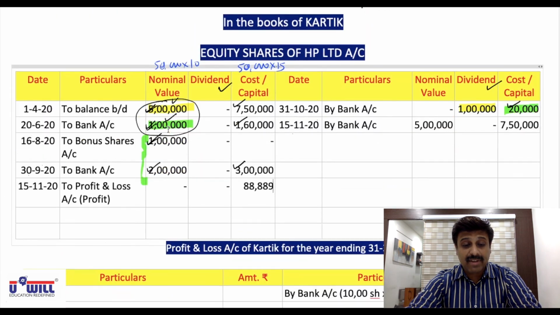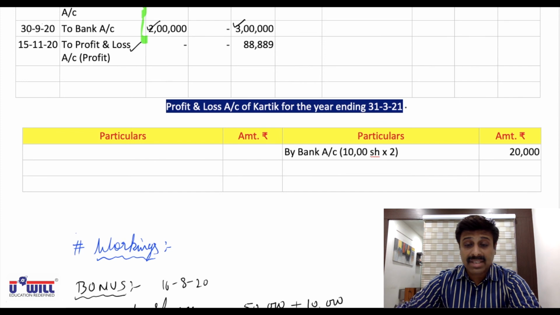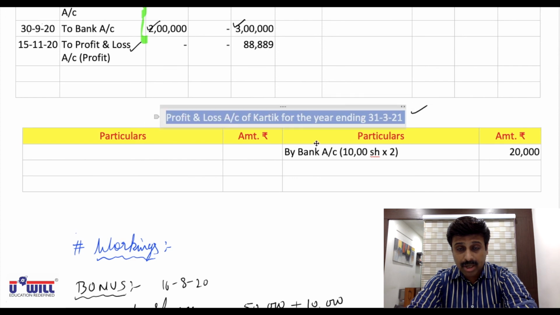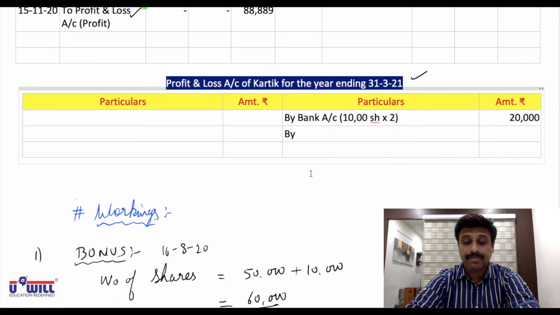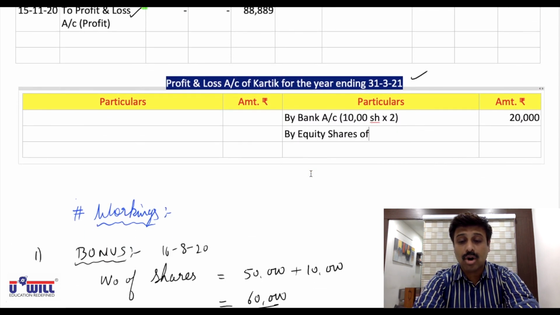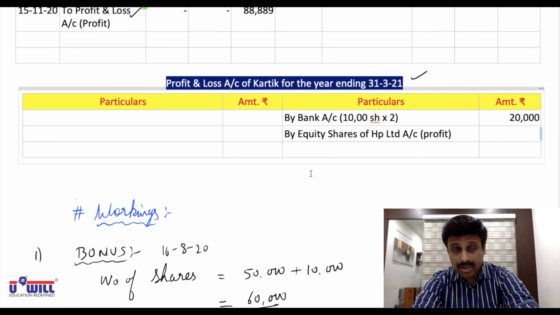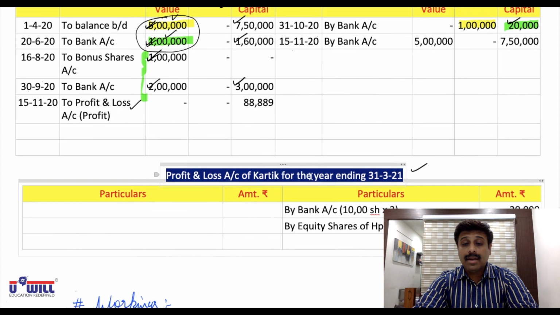Now this profit will also come in the P&L account credit side. Two P&L account means in P&L account also you'll record on the credit side, right? To profit and loss account. So even in profit and loss account, this will be recorded on credit side by equity shares of HP Limited account. This is a profit on sale of equity shares. What amount? 88,889.